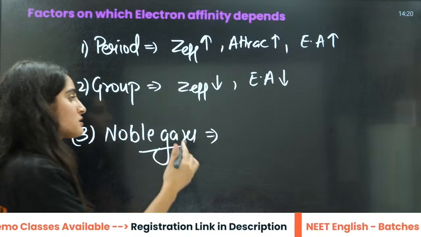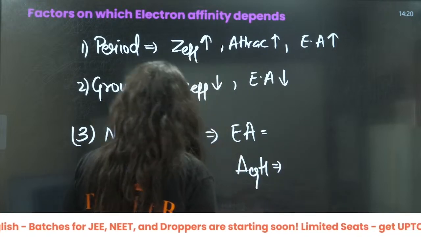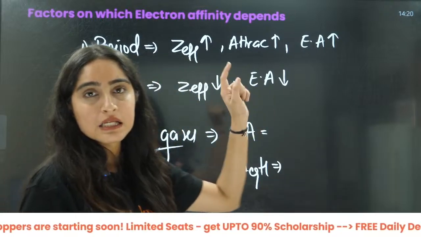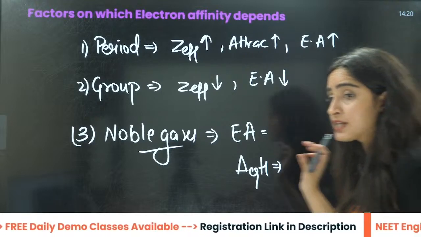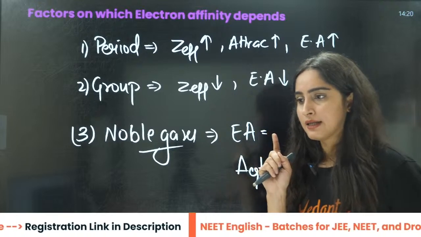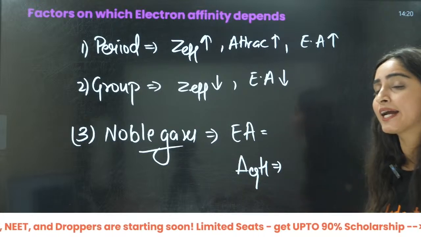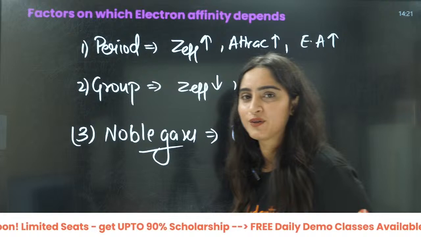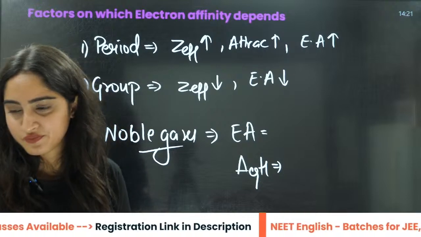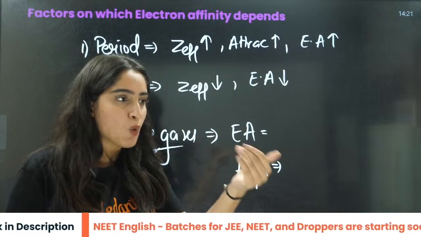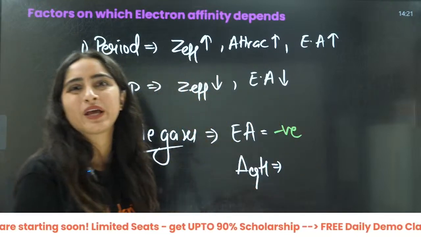And now you tell me the sign here. Electron affinity and electron gain enthalpy. What is the sign of electron affinity for noble gases? This they can ask you directly, because if you know the difference between these two things, then you will be able to answer that. It is not 0. There will be a slight number, but you tell me, will it be negative or positive? No exact value they are going to ask you. But whether it's positive or negative. Electron affinity: it doesn't want to gain any electron. That is negative, right? It is negative.